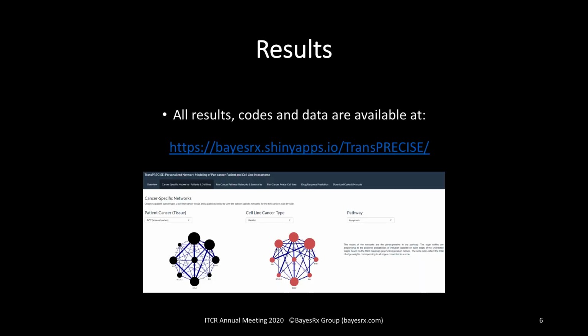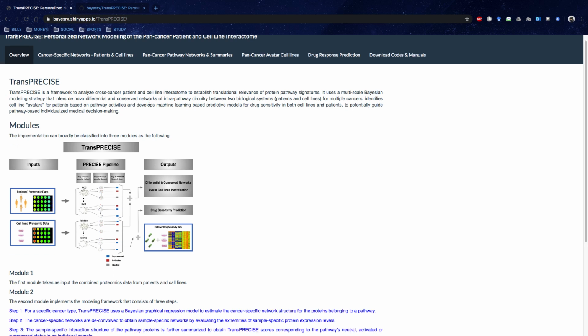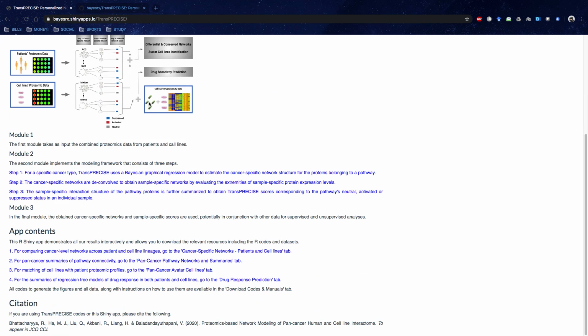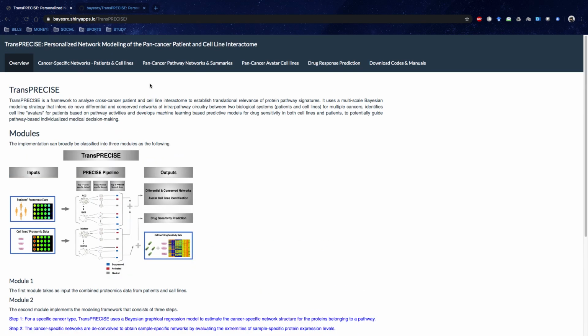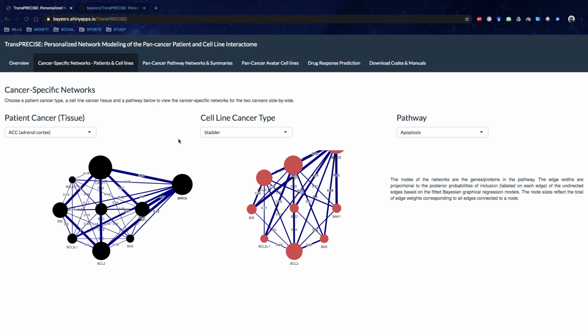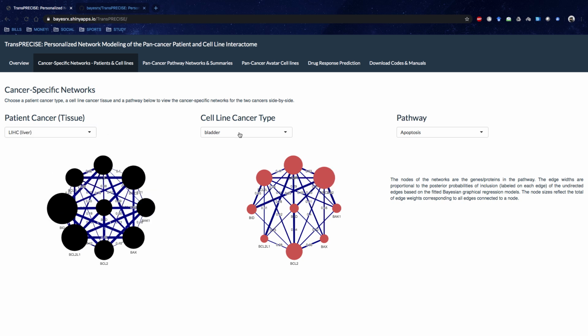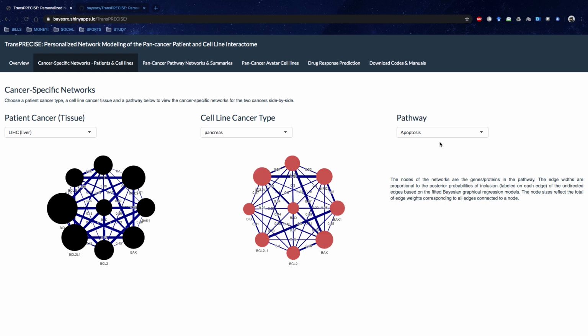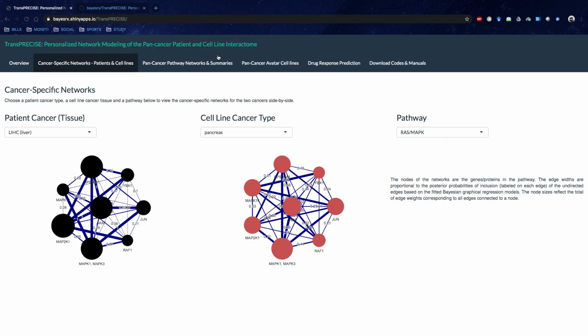I would now like to take you through our interactive R-Shiny dashboard for our results combining MCLP cell lines and TCGA tumor samples. The first tab provides a broad overview, instructions, and relevant references for the tool. The second tab allows you to interact with the fitted pathway networks across patient and cell line cancers. You can look at the results for 31 different patient cancers, 16 different cell line cancers, and 12 different pathways.